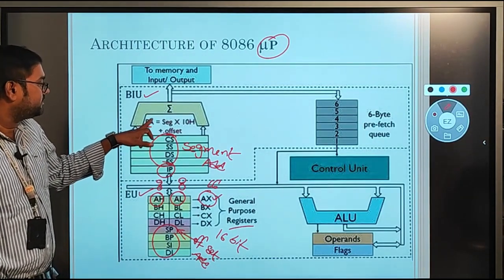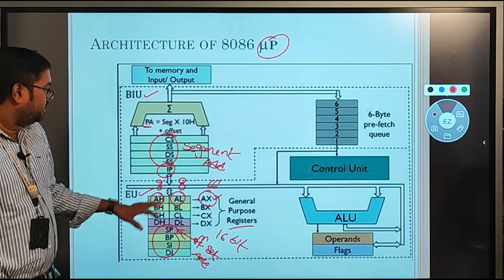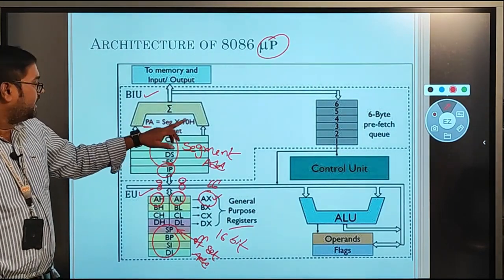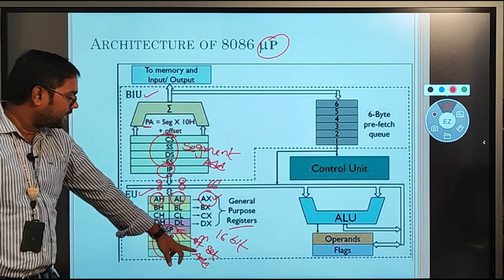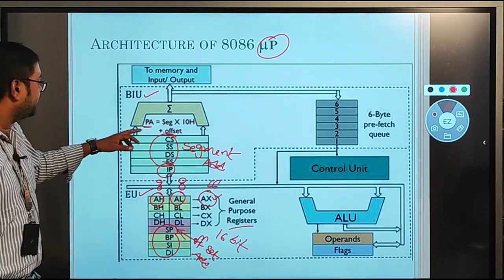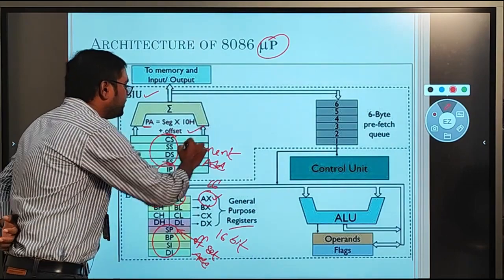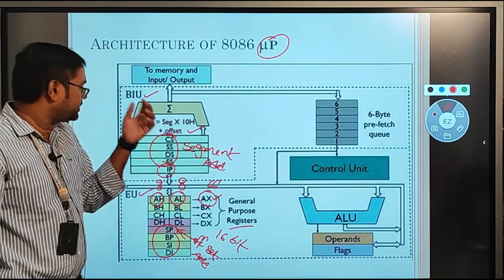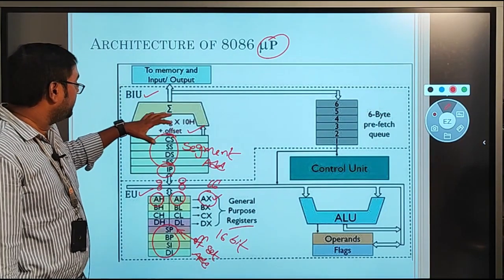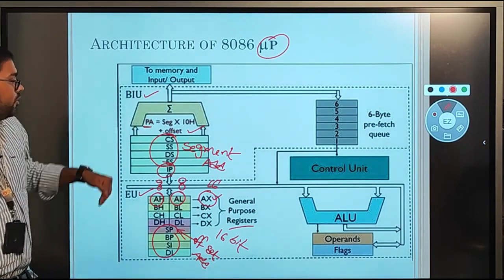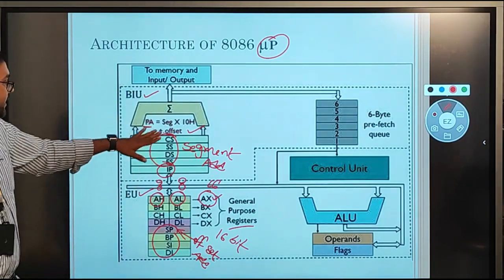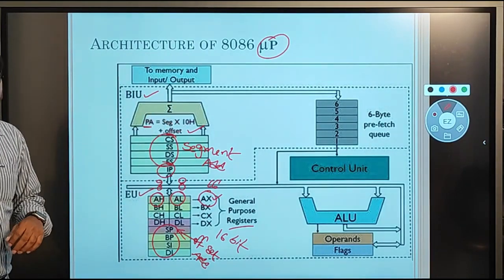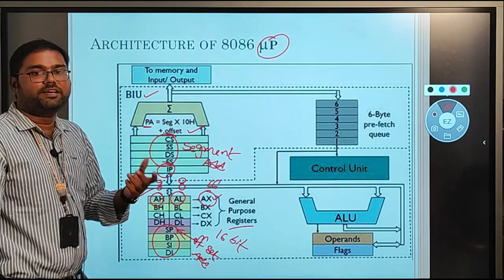Physical address is nothing but segment address times 10. That means the data stored in the segment register should be multiplied by 10, and after that we add the offset address, so that we can get the physical address of any memory location. Any instruction stored in the memory will have its address calculated by this formula: physical address is equal to segment address times 10 plus offset address.